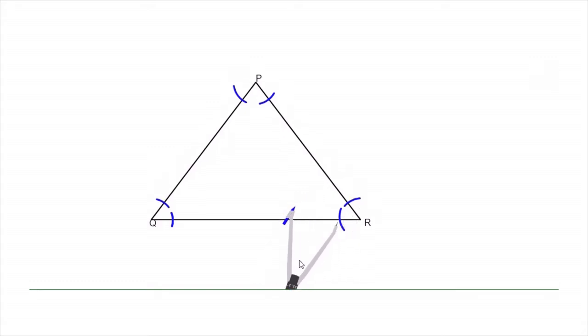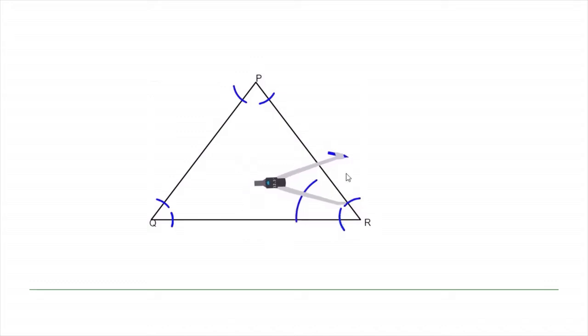Keep the compass at that point where the arc is intersecting on the sides. Then again you have to draw an arc. Take the compass to the other side.